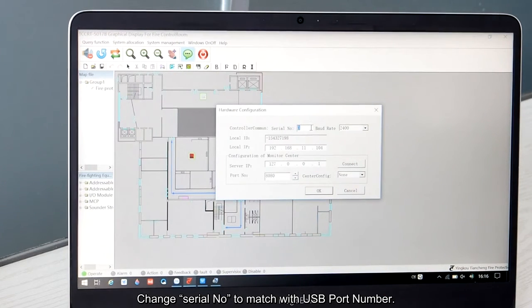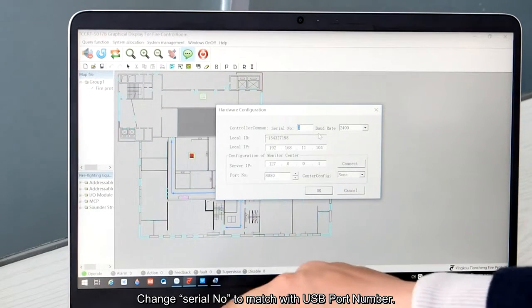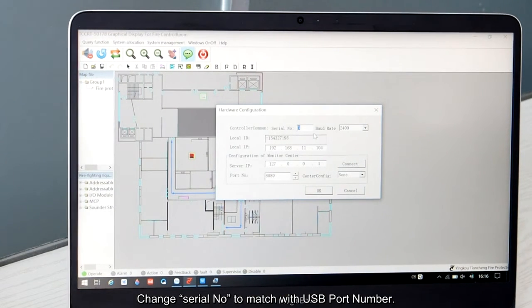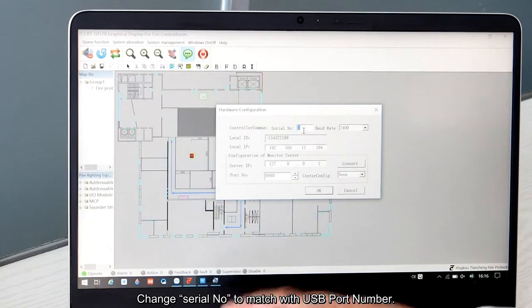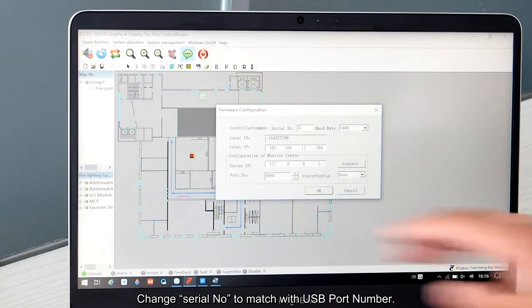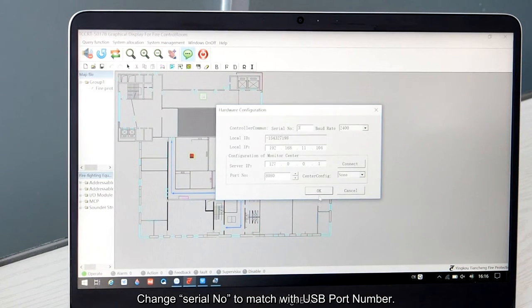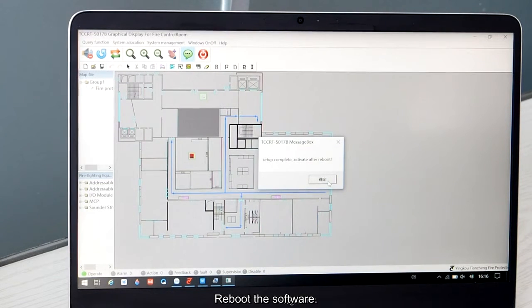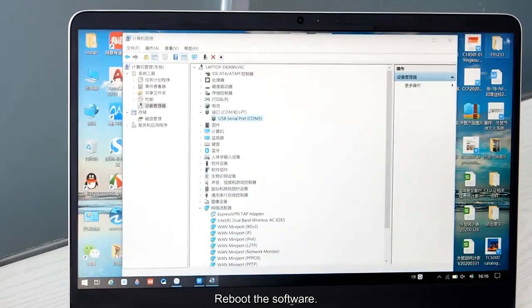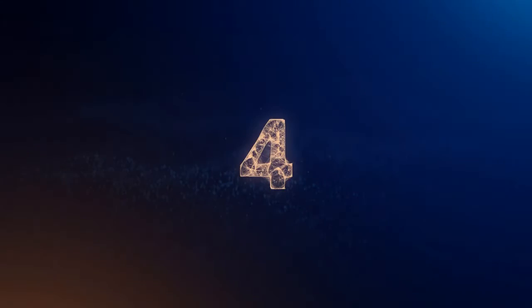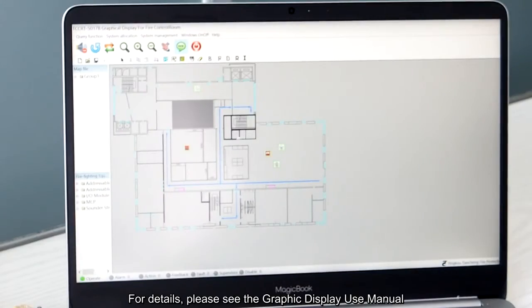If you are using 3, then enter 3. And if you are using 4, it's 4, whatever. So do 3, and OK. Setup complete. Then we have to reboot it. So when we reboot, and then we restart the software.